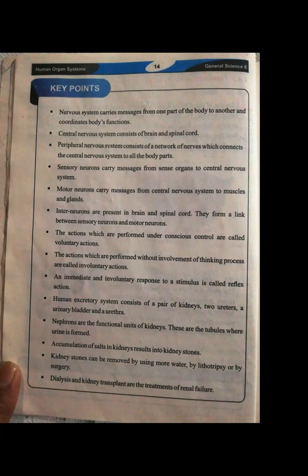I will try my level best that those students who didn't attend the previous lectures will understand it well, and we move to the next chapter in a way that everybody understands each and every bit of it, right? So the first thing we are going to study about the key points is that the nervous system carries messages from one part of the body to another and coordinates body functions.